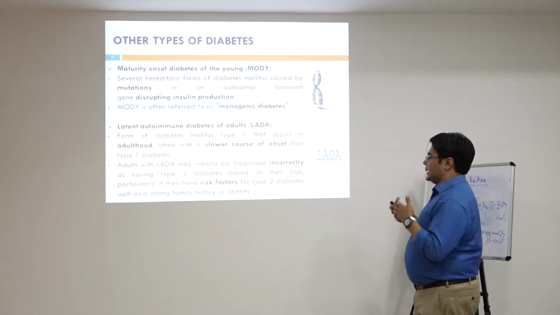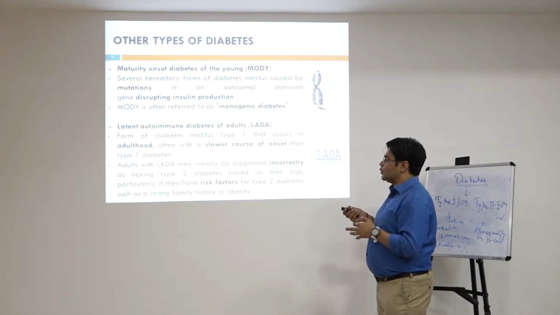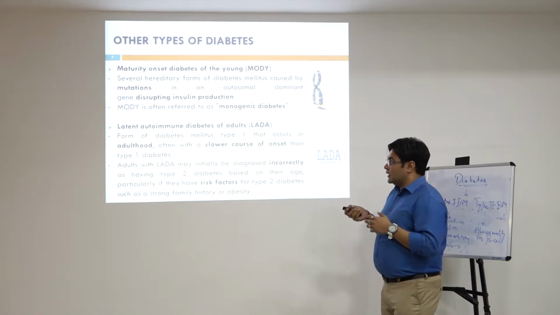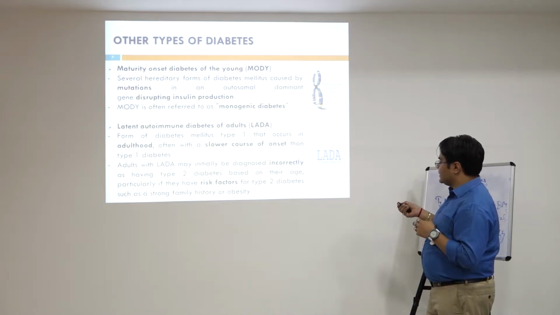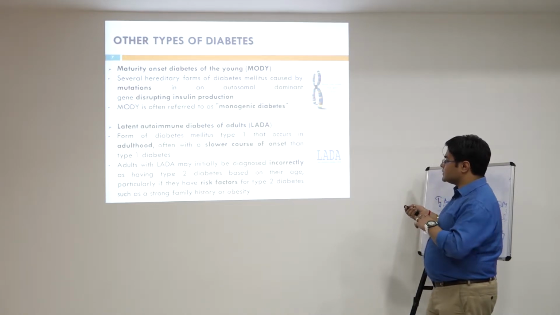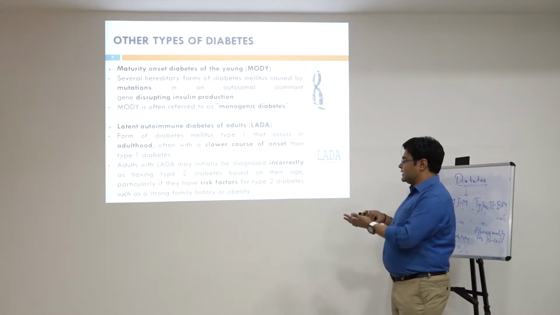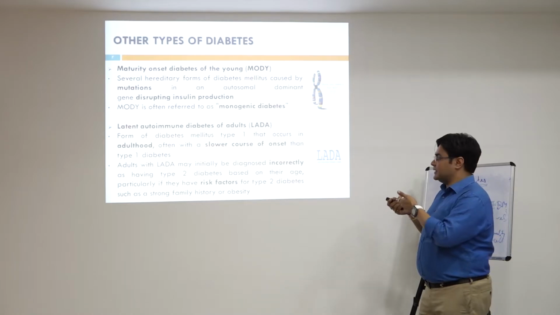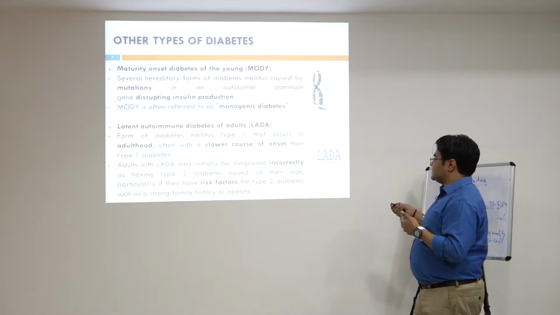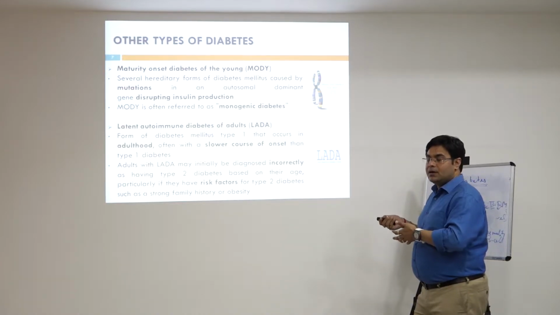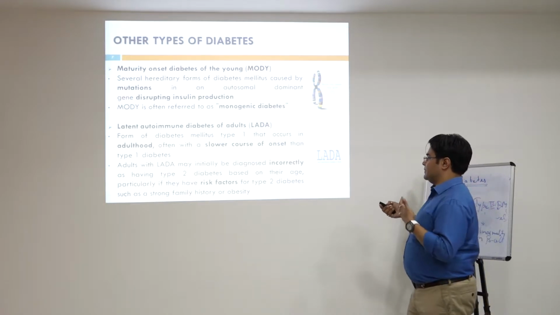The second is LADA, whose full form is latent autoimmune diabetes of adults. From the figure you can see that above it is type 1 diabetes and below it is type 2 diabetes. Why? Because some of the symptoms seem like type 1 diabetes, and some of the symptoms can occur because of type 2 diabetes. Normally type 2 diabetes is prone to progression of complications, and that is also responsible in this type of LADA diabetes.